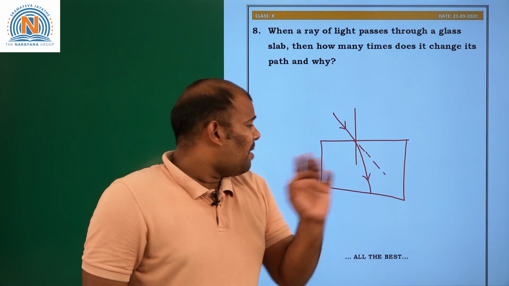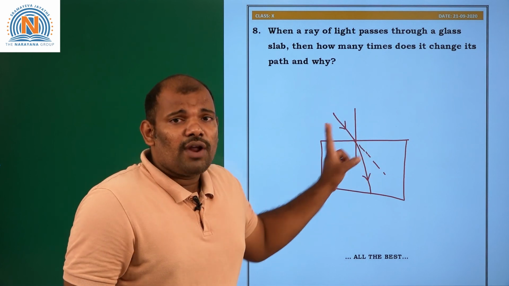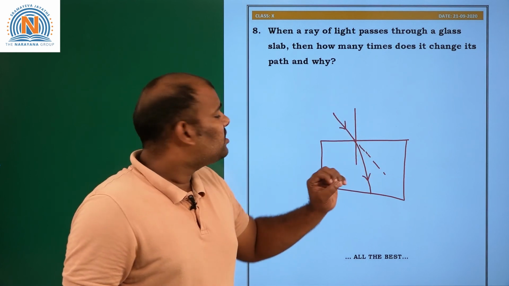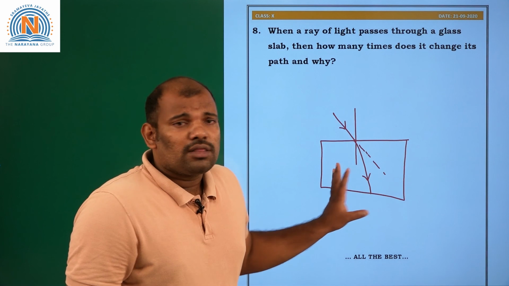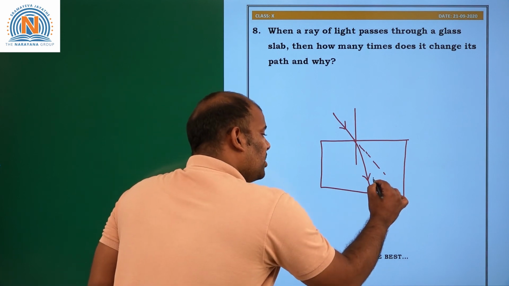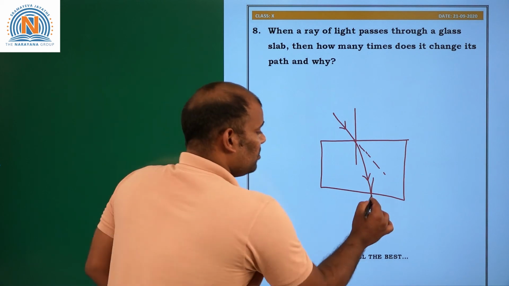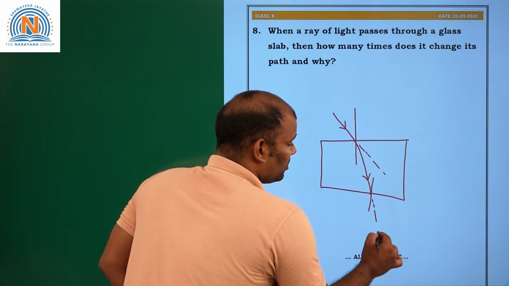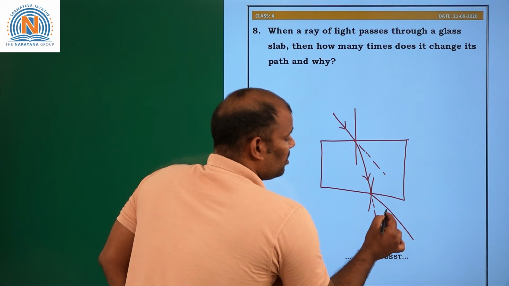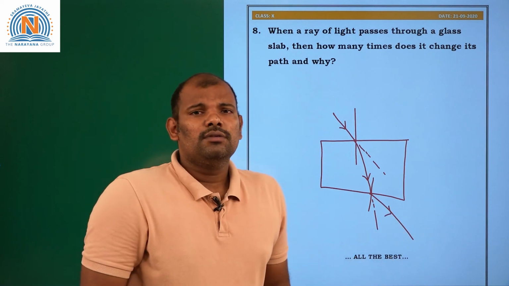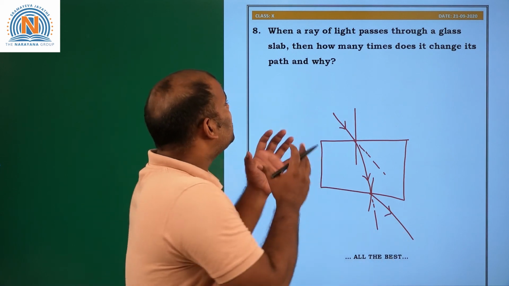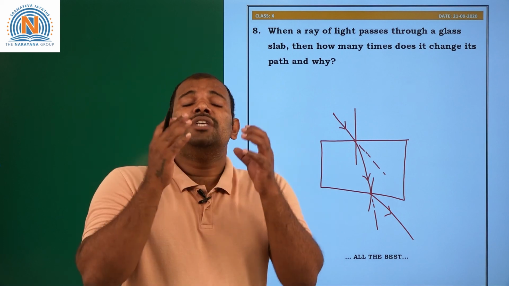One time completed when the light ray is traveling from air to glass. Once it has changed its path. Second time at the normal, the light ray is coming from denser to rarer. So this is the actual path, but it bends away from the normal. So in total it is changing its path